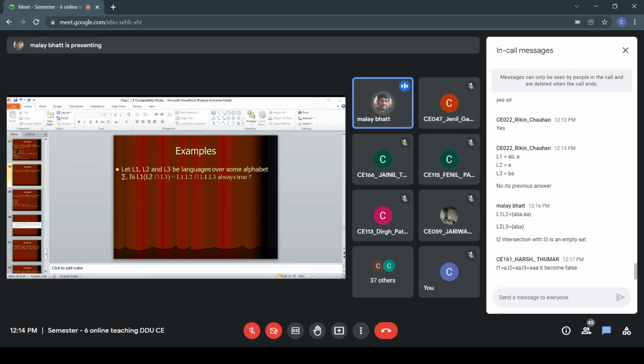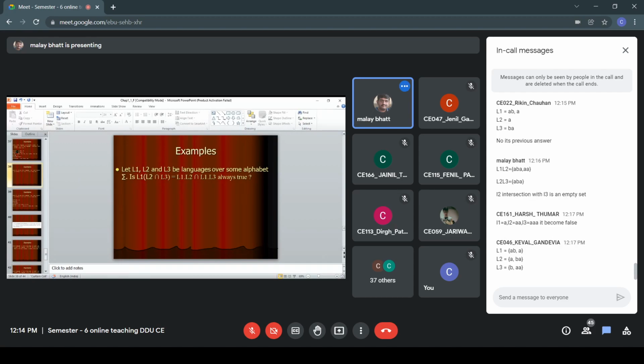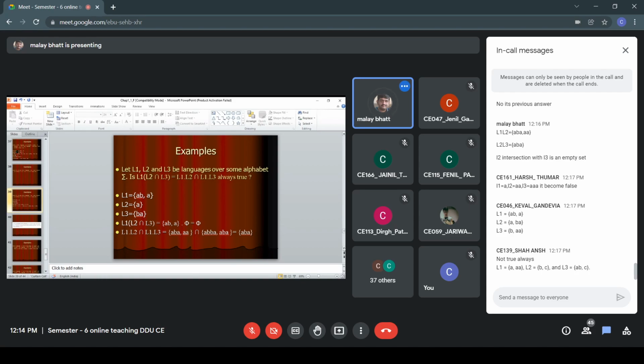Let us see the example on the slide. Here L1 is taken as AB, A, L2 is A, and L3 is taken as BA. When you consider L2 intersection L3, we are getting an empty language, and concatenation with an empty language will be empty.